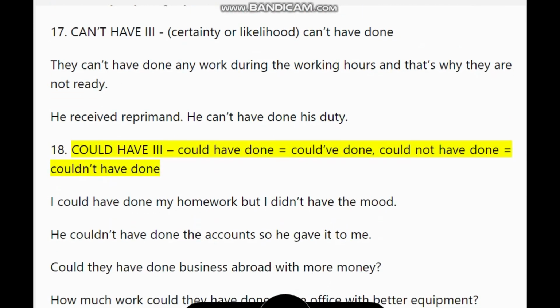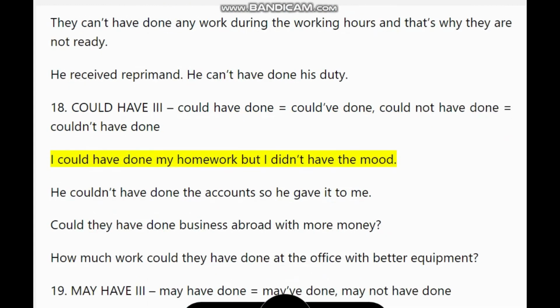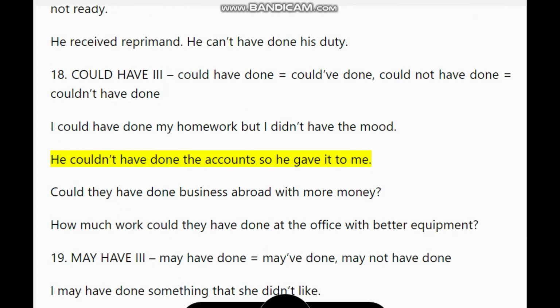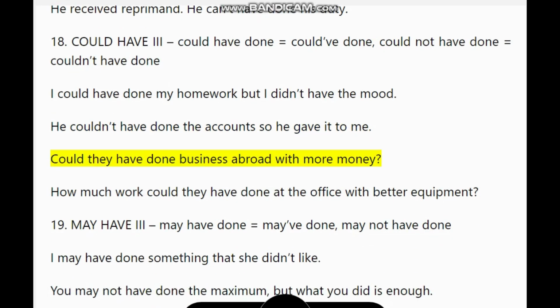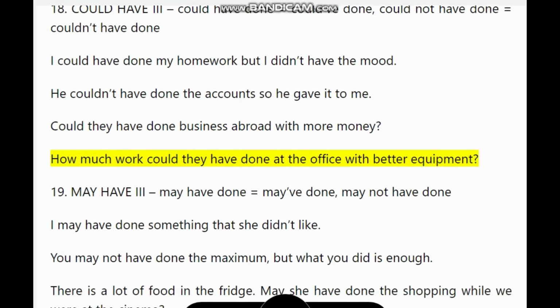18. Could have, could have done equals could have done. Could not have done equals couldn't have done. I could have done my homework but I didn't have the mood. He couldn't have done the accounts so he gave it to me. Could they have done business abroad with more money? How much work could they have done at the office with better equipment?